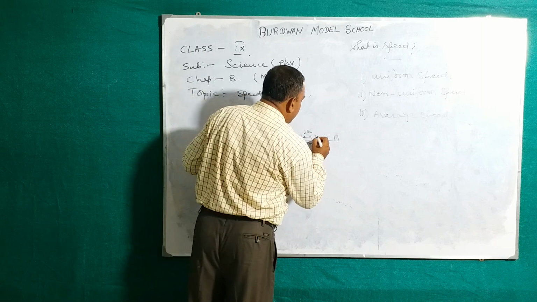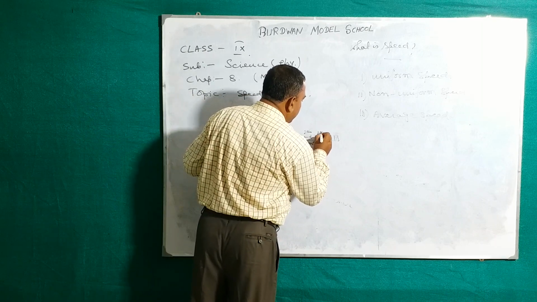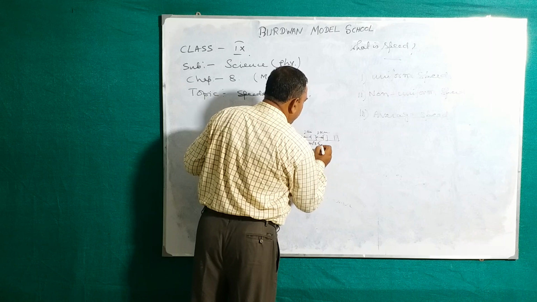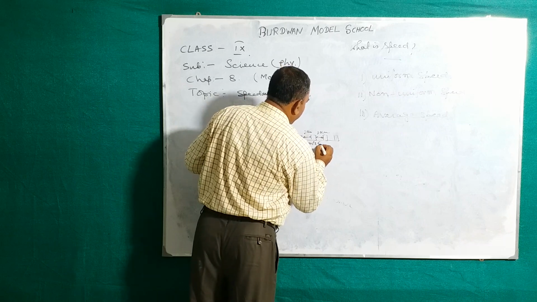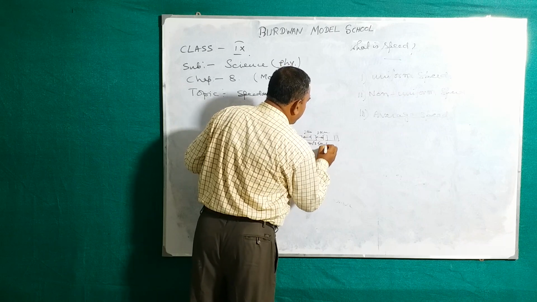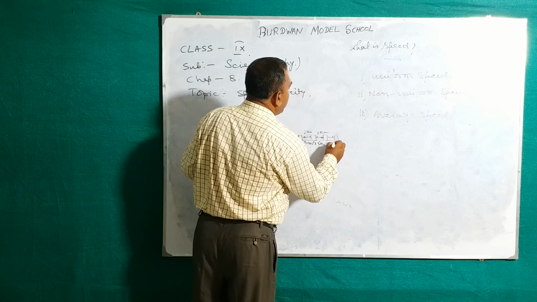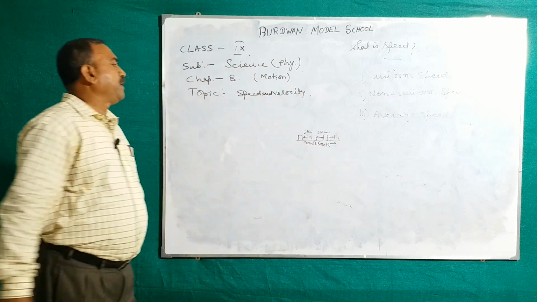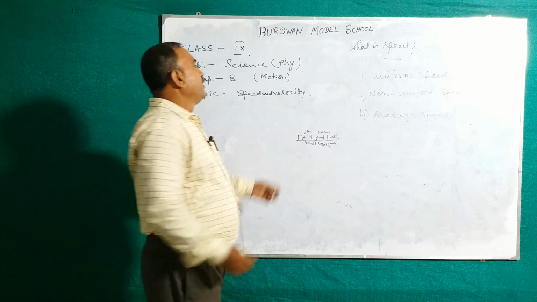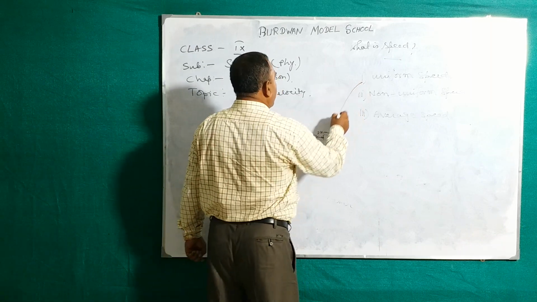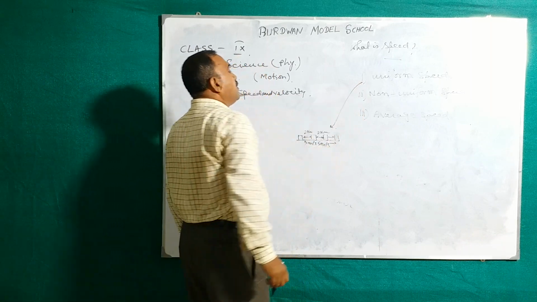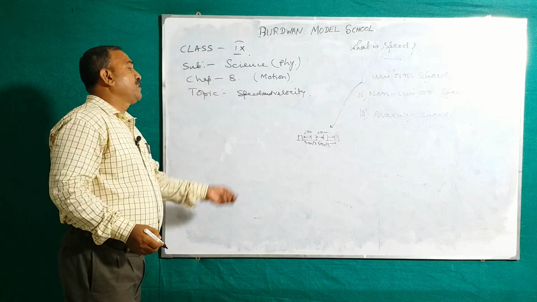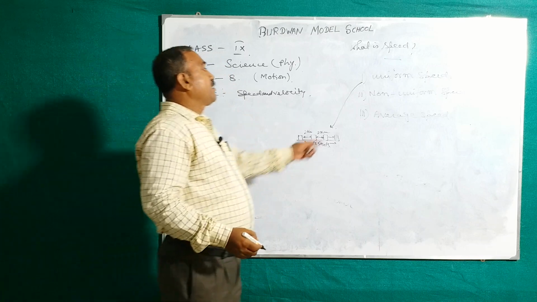Here the distance is again 2 kilometer, the time taken is 5 minutes, the same interval of time. So when you calculate the speed of the car, it must be uniform.